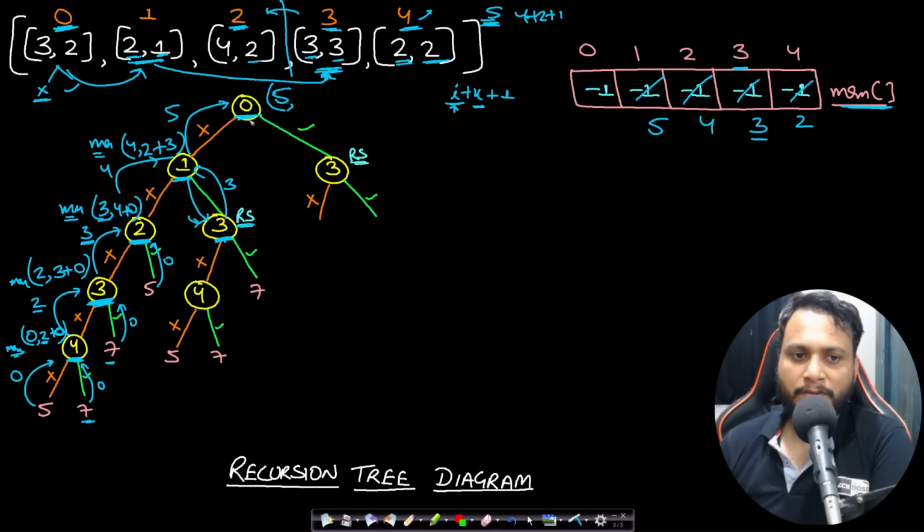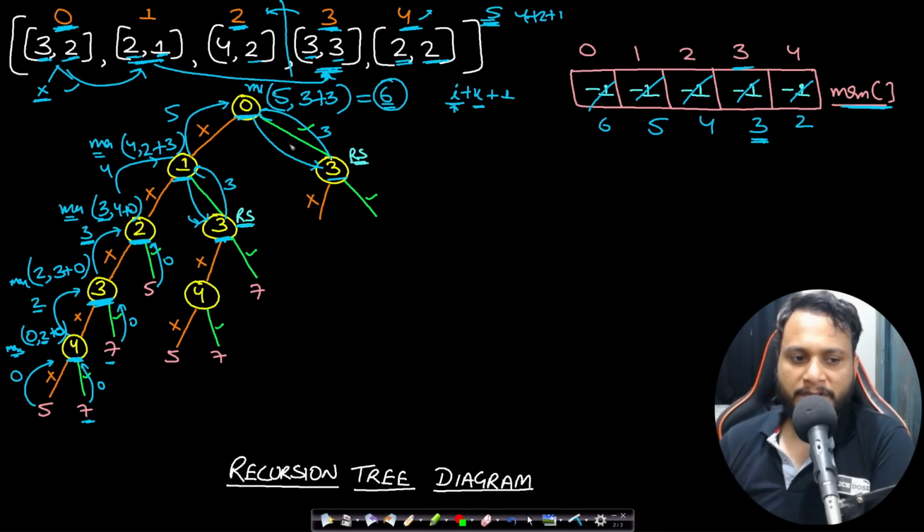Now let's try to solve question number 0. If we try to solve it, 3 points will be added for it, and we will be going to 0 plus 2 plus 1, which is index 3. So if you go to index 3, you check that the max profit made is 3. So this has already been calculated. So return 3, it is a repeating sub problem, and take the max of 5, 6, which will be 6. So update this to 6 and return it as an answer, right?